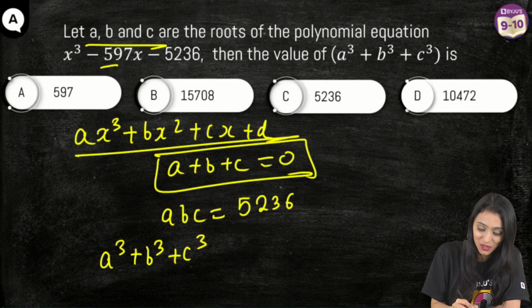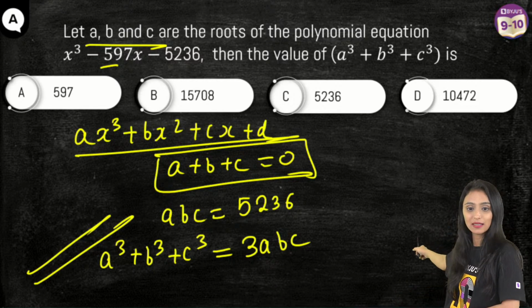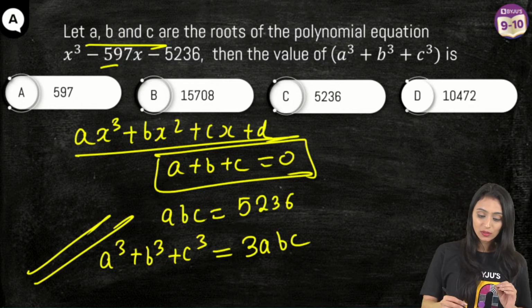All right, a cube plus b cube plus c cube, right? That would be equal to 3abc. Can you tell me the reason why it is equal to 3abc? Do we remember the identity? Yes, Muskan. So here we know that sum of roots.